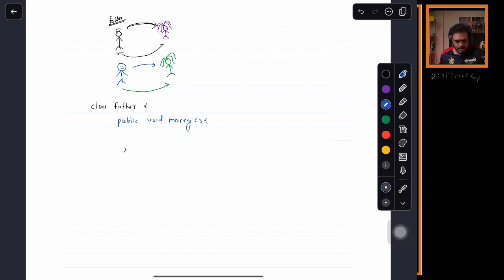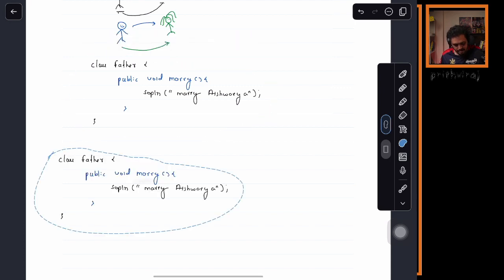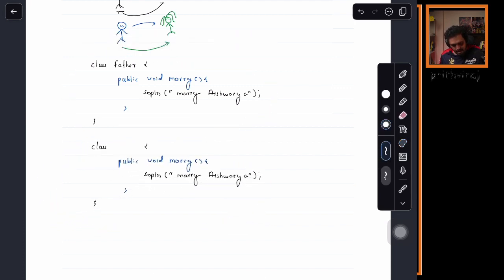Here the father has one choice: System.out.println marry Aishwarya. So the girl's name is Aishwarya. The father wants Ram to marry Aishwarya. Now similarly we will have a class Ram.